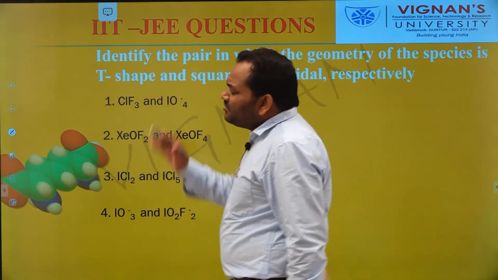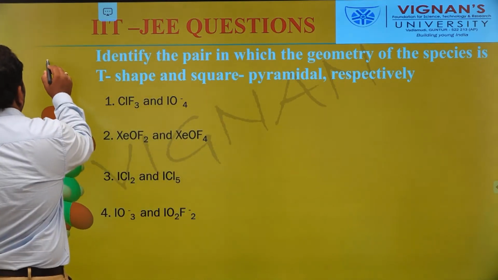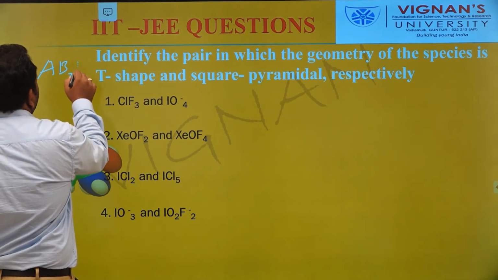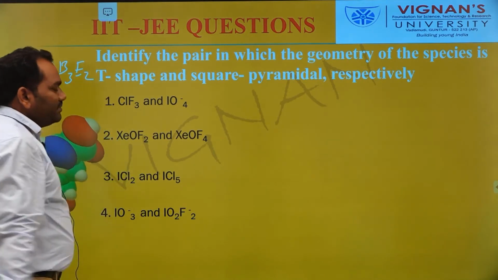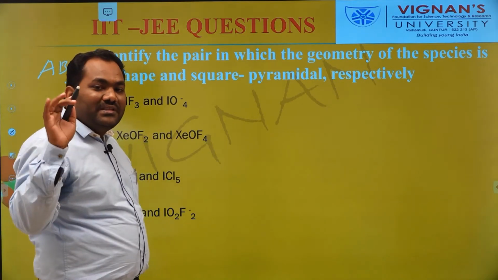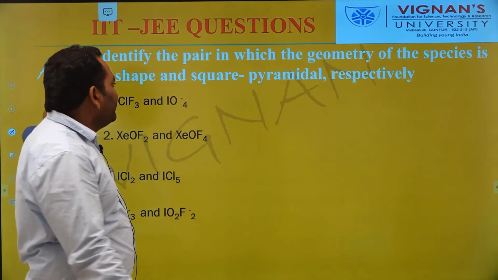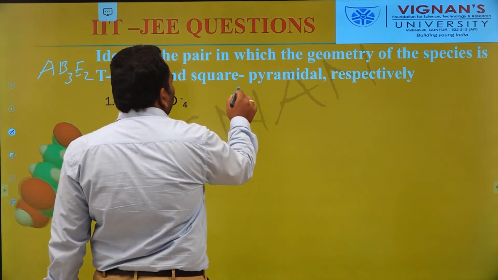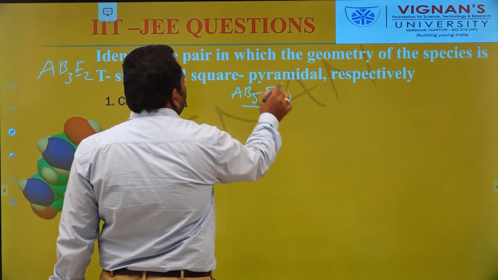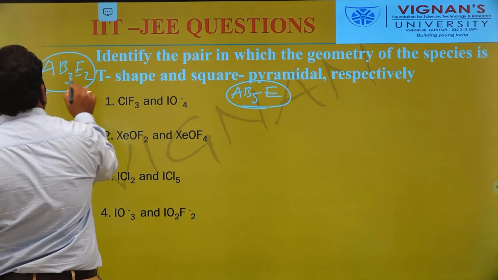We know that an AB3E2 type molecule has a T-shape. Similarly, an AB5E type molecule has a square pyramid shape.